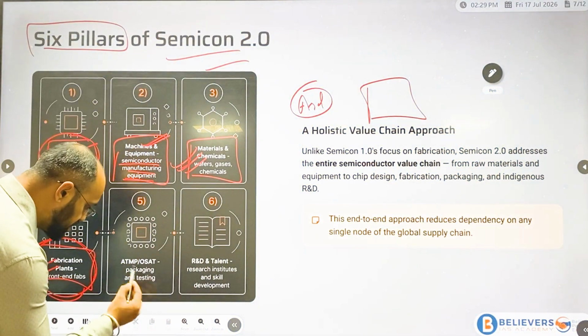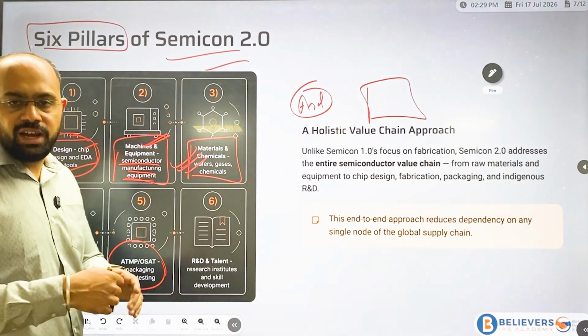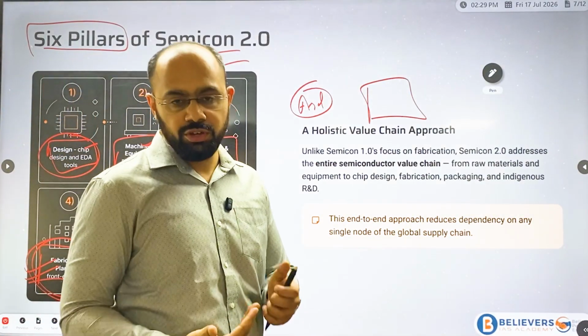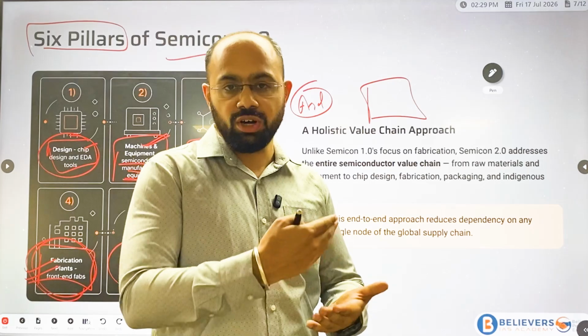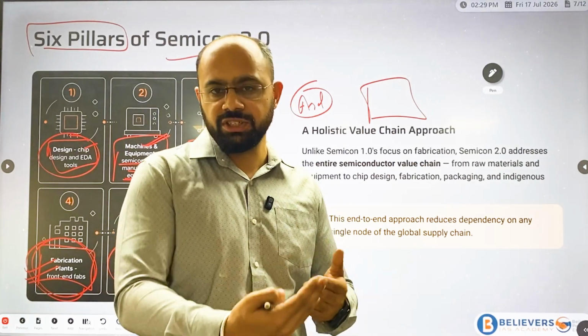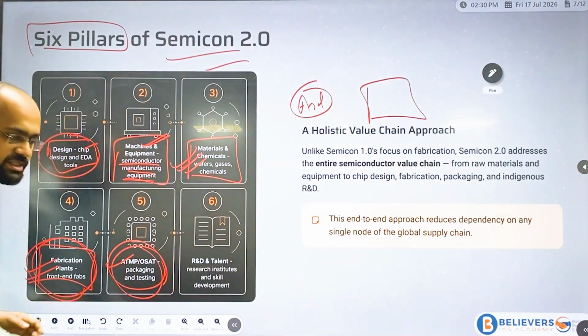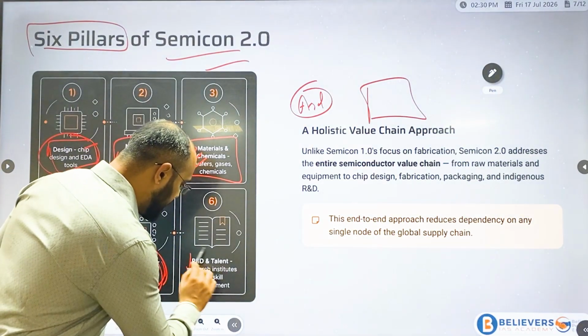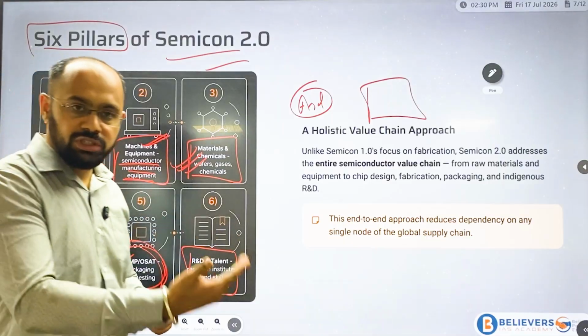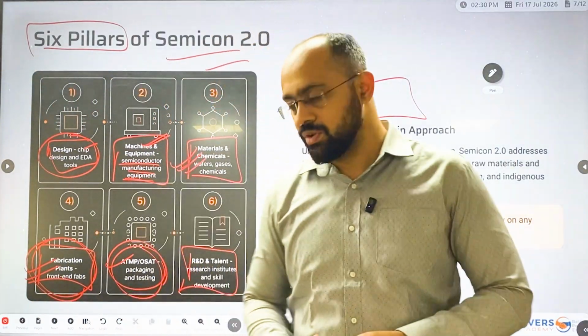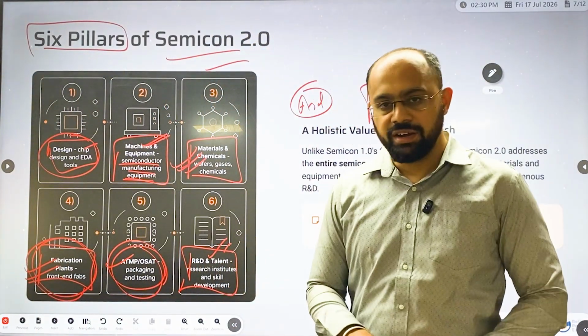Now this is what packing and testing means. Before taking your phone, you will test whether all the features are working nicely or not. So this is basically packing and testing, and this is R&D. In R&D, the future research of these particular things will be done. Okay, and this is it.